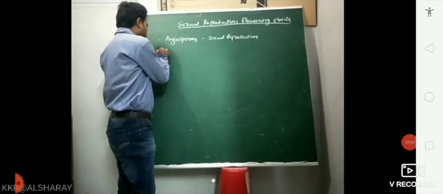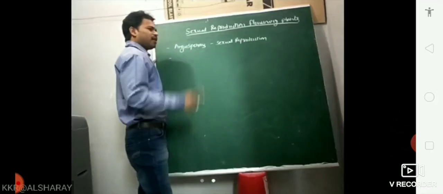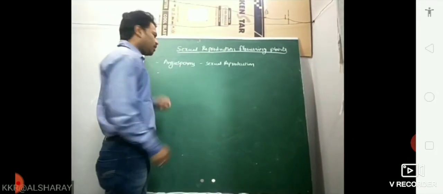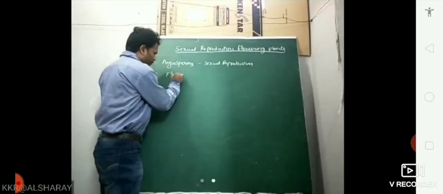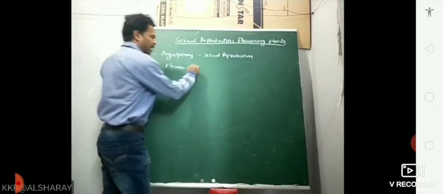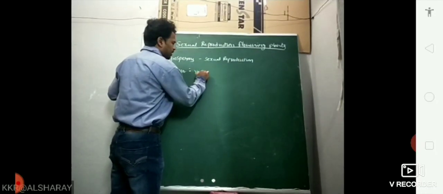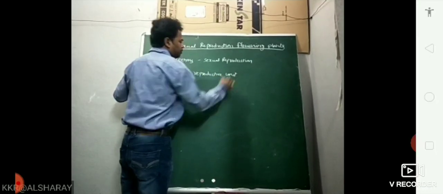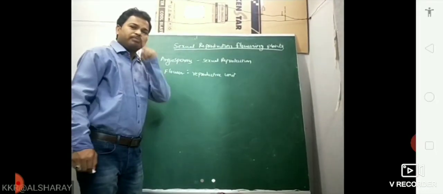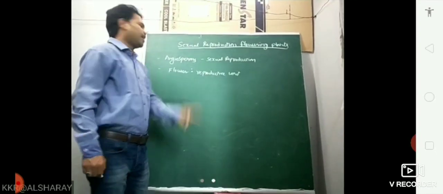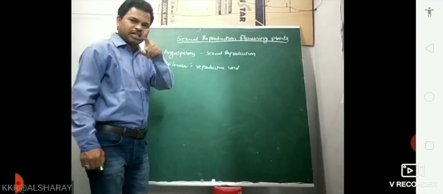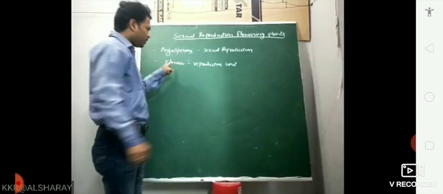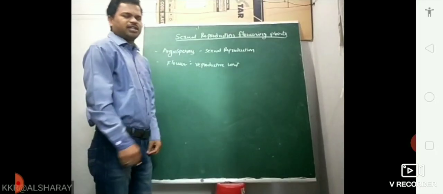Then one more important word: flower. A flower is a fascinating organ of angiosperms. And before going to that, the flower is the reproductive unit of the plant. Name the reproductive unit of the plant: it is the flower. Name the sexual reproductive part of the plant: it is the flower.